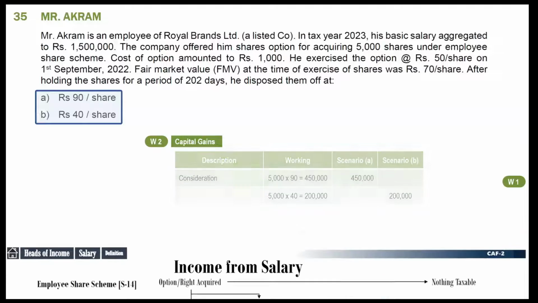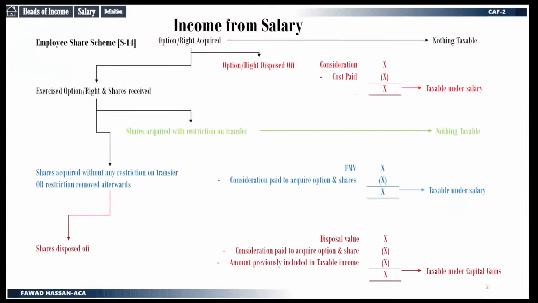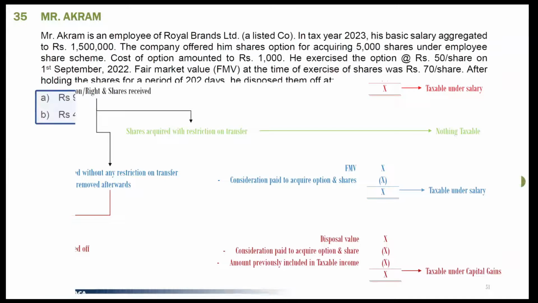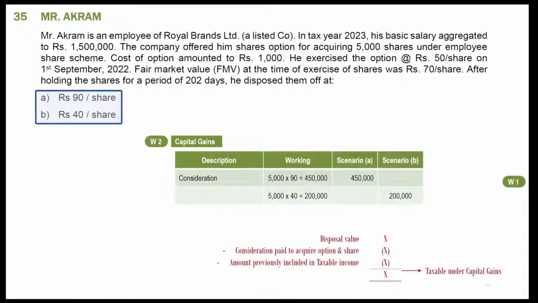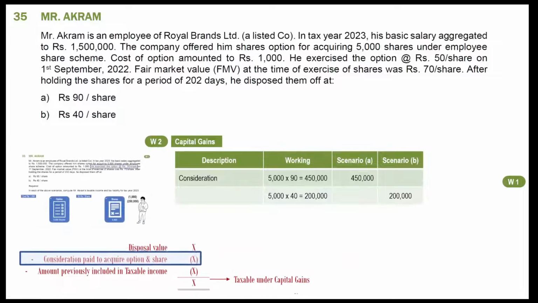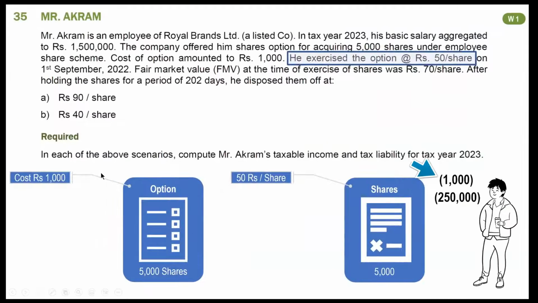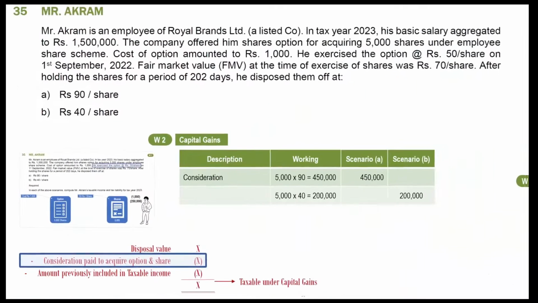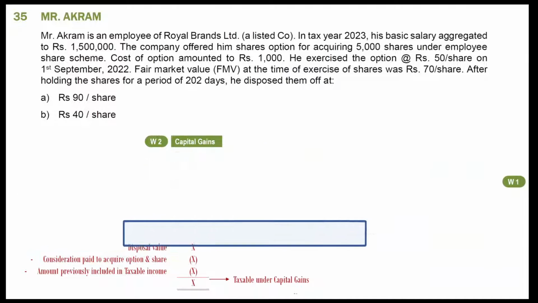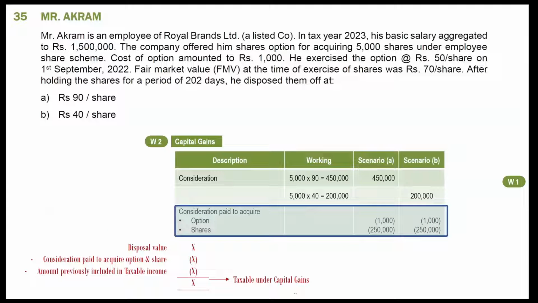Recall notes slide. Let's first discuss how capital gains will be calculated here. From disposal value first deduct consideration paid to acquire option in shares. Recall our previous working. Option was acquired for rupees 1,000. Shares were acquired for rupees 250,000. Mention these amounts in your working under both scenario A and under scenario B.